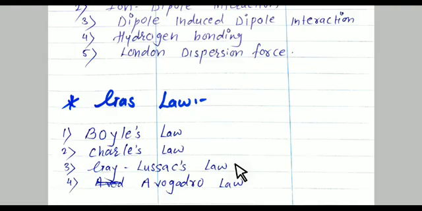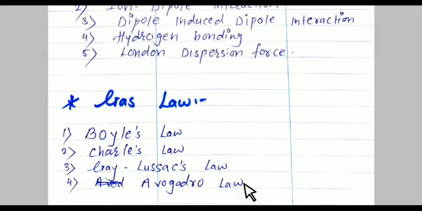Next is Avogadro's law, which is also known as the volume-amount relationship. What is the volume-amount relationship? When the temperature and pressure are the same, all gases contain equal volume, and in this volume the number of molecules is also equal.